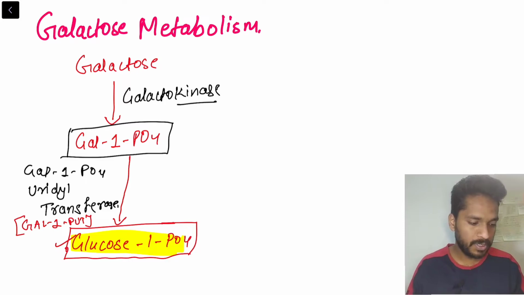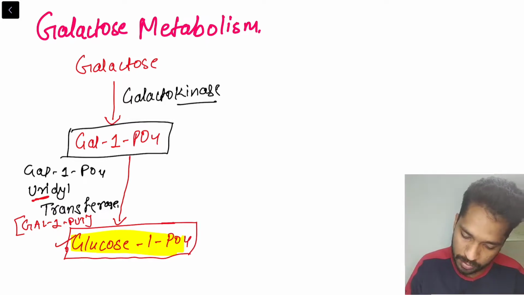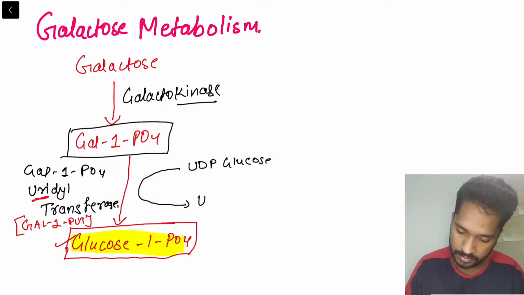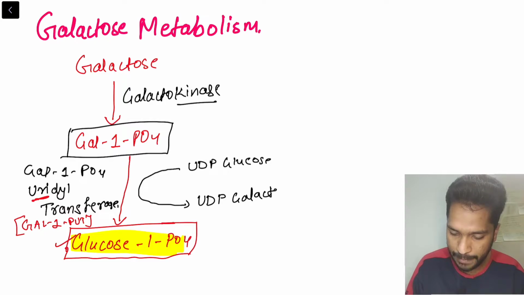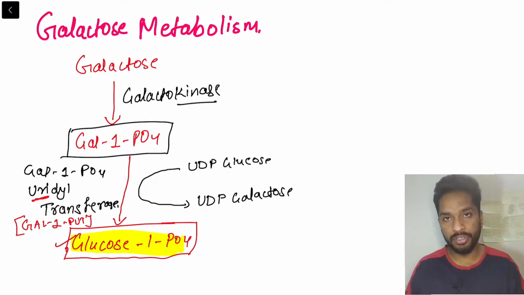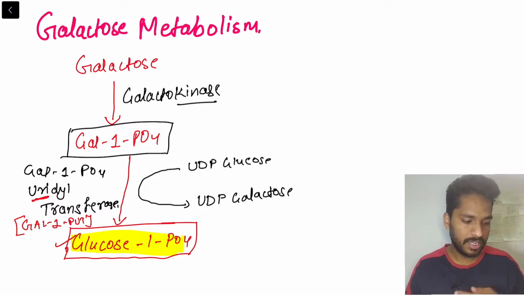Now, from where did we get this uridyl group? We got it from a compound called UDP glucose. This UDP glucose gets converted into UDP galactose, as the uridyl group is transferred.